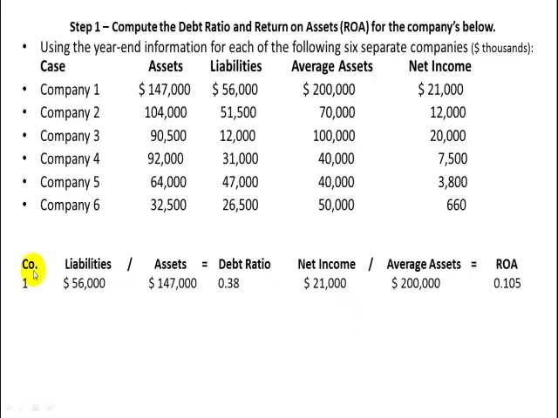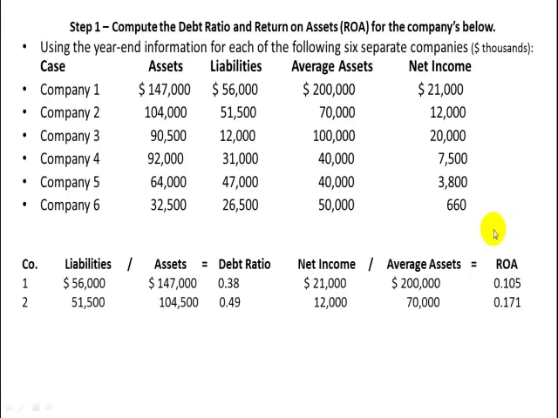Our first company, number one, the debt ratio is liabilities divided by assets. So it's going to be 56,000 divided by 147, and the debt ratio is 0.38. The return on asset ratio will be net income, which in this case is 21,000, divided by average assets, which are 200,000, and this gives us a return on asset ratio of 0.105. And we'll do that for each of these companies.